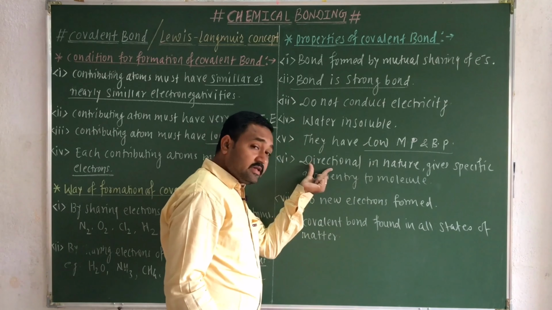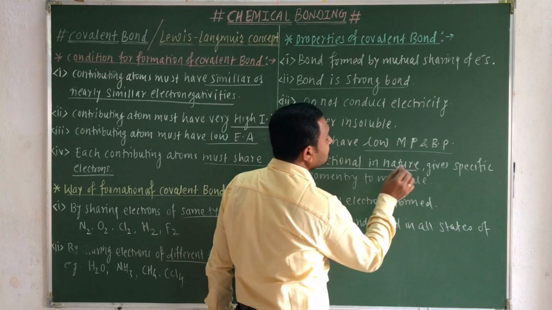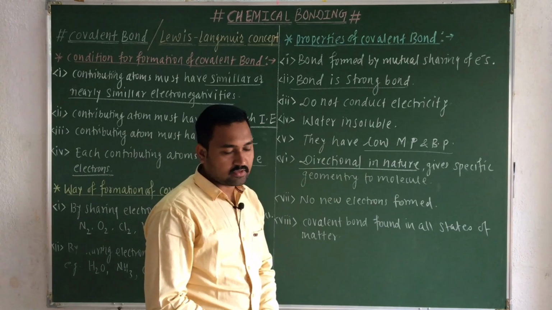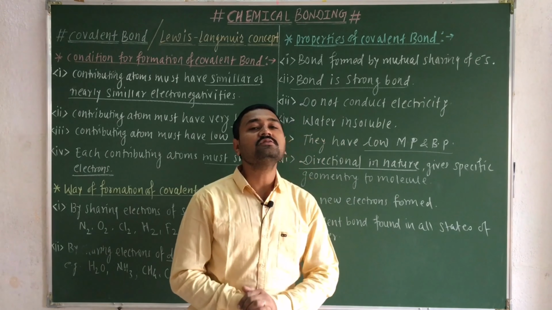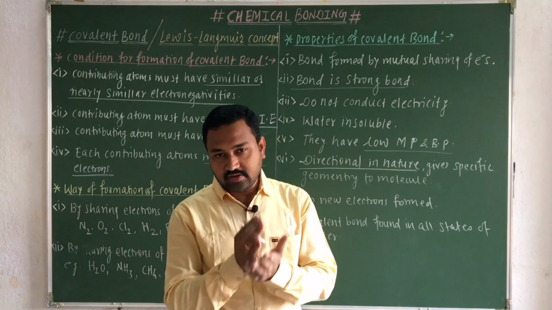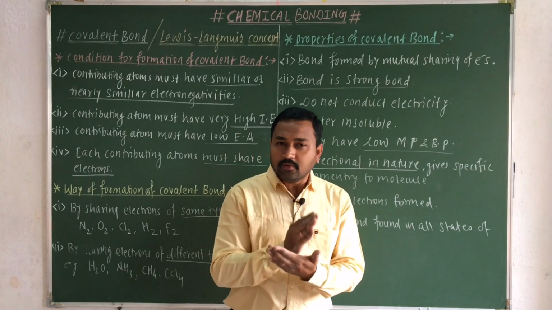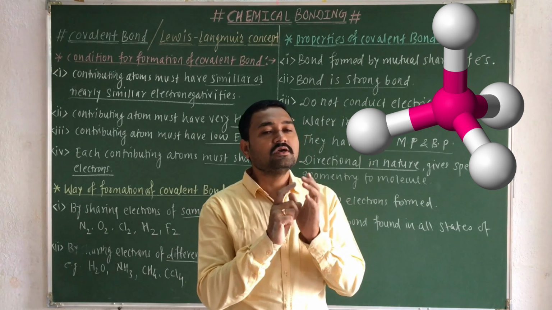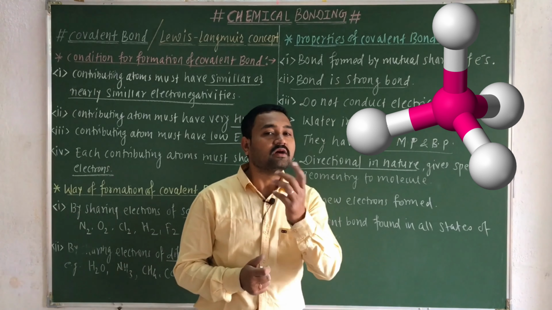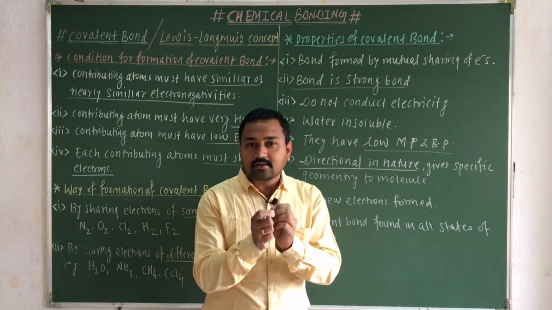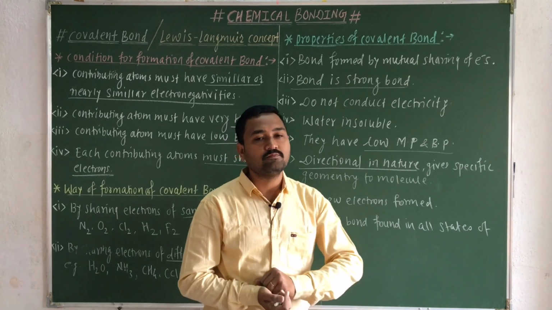Now next very important point is that generally a covalent bond is directional in nature, and it gives a specific geometry to the molecule. It's directional in nature. Whenever any molecule formation takes place, the contributing atoms arrange themselves in the 360 degrees in such a manner that they will have the minimum repulsion. That repulsion leads to the specific geometry or orientation of that molecule.